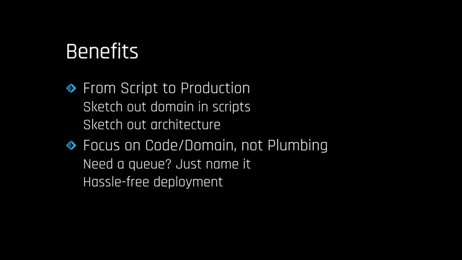The moment you start to have to worry about things like plumbing is the moment where it's going to be less fun, and where you might take shortcuts because it's annoying. Like I should have done three services in the first place when I did it as a microservice. I didn't because I didn't want to spin up another queue and another service. If it's difficult, you're probably going to take shortcuts and not do the right thing.